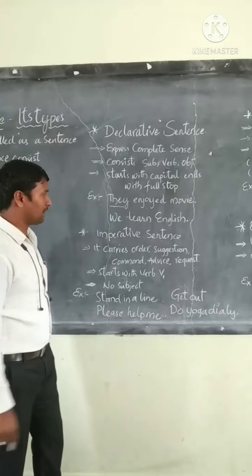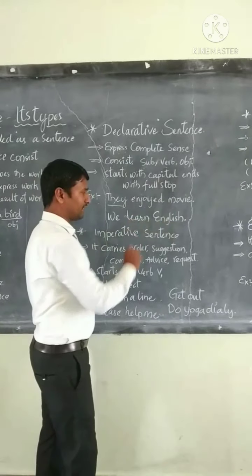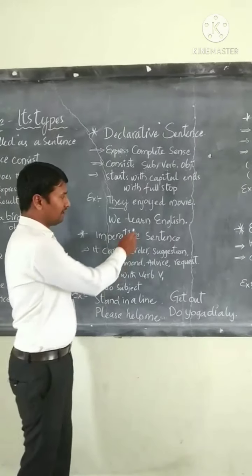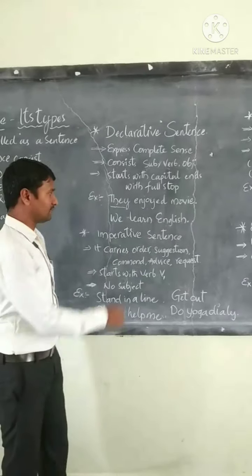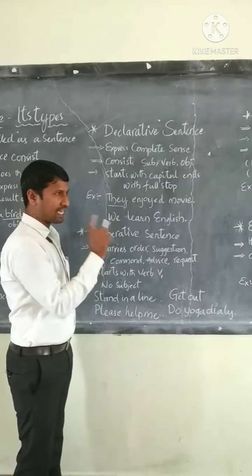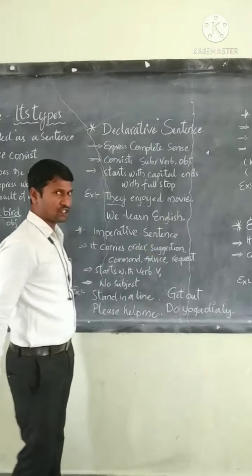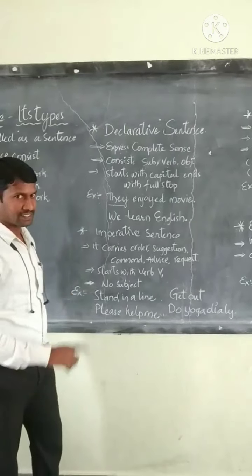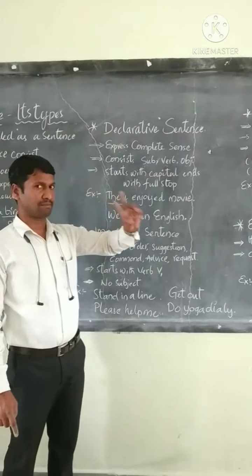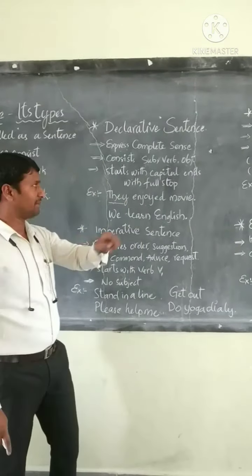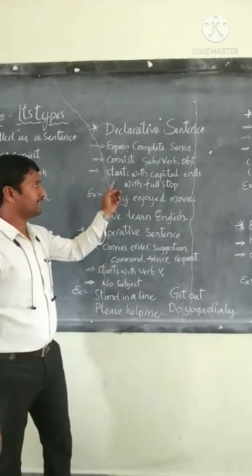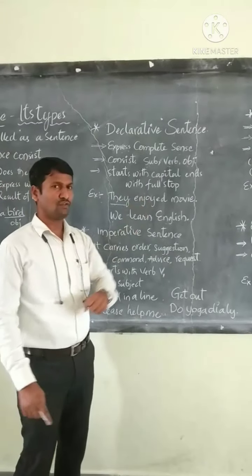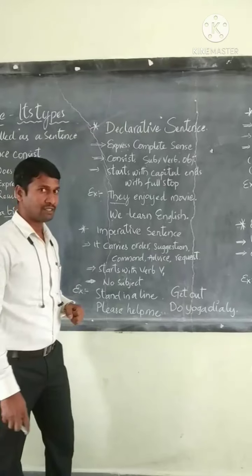Let's have another example: We learn English. We is the subject here, learn is the verb, English is the object. The first letter of We is a capital and the sentence ends with a full stop. This is a declarative sentence. Reminder: a declarative sentence expresses complete sense, consists of subject, verb and object, and starts with a capital letter and ends with a full stop. And this is about the declarative sentence.